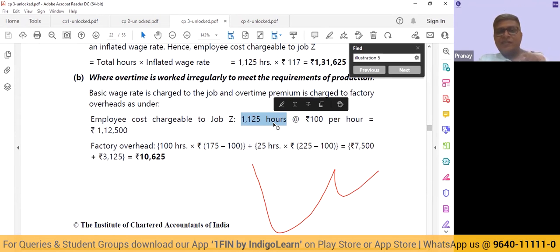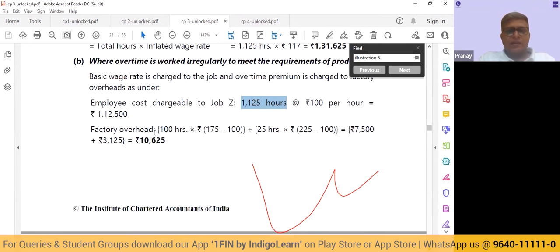Because please recollect, what did we say? In that 175% and the 225%, 100 rupees is the basic normal. Had we done this job during the normal working hours of the business, we would have paid 100. All right. Would we charge that 100 to the cost of the job? Definitely. So that 100 basic will have to be charged to the cost of the job in all circumstances, whether it is normal overtime, abnormal overtime, or at the request. Over and above that, whatever premium we are paying, we are not going to take it here. We are going to treat it as abnormal and take it to the overheads. In certain circumstances, we may also take it to the costing P&L directly.